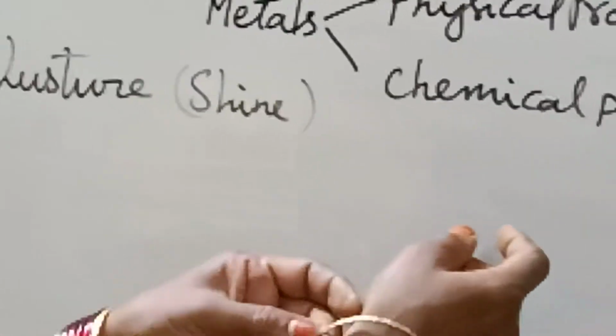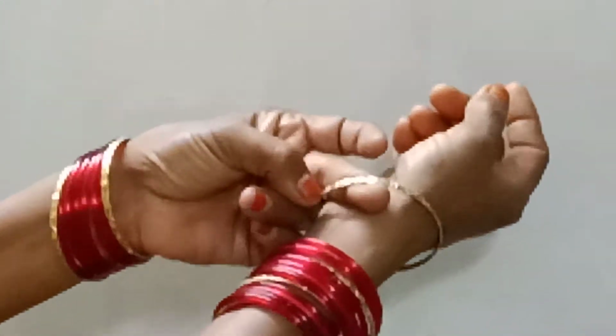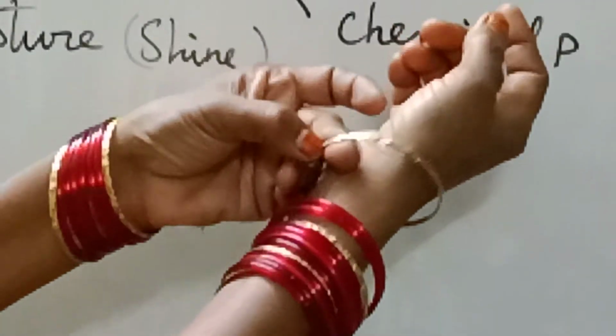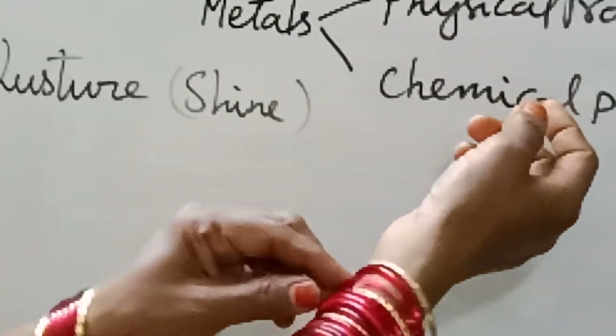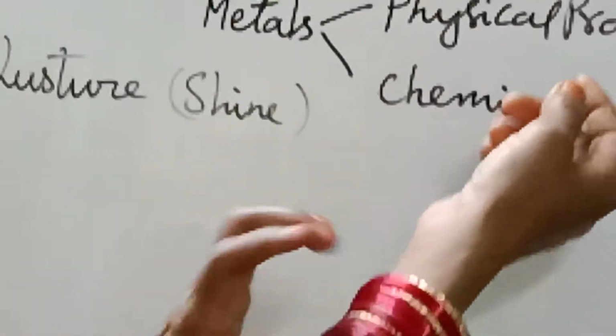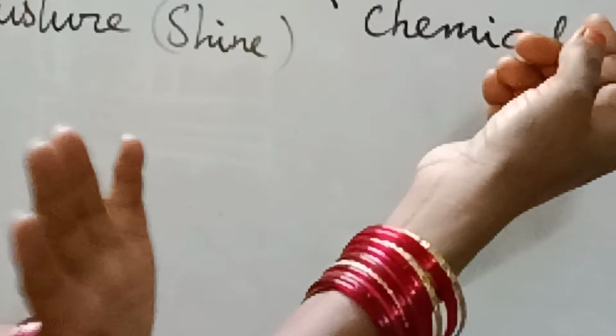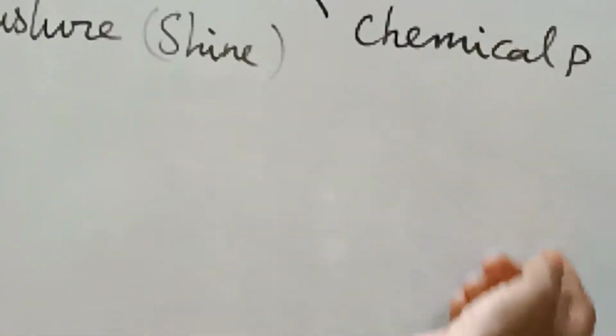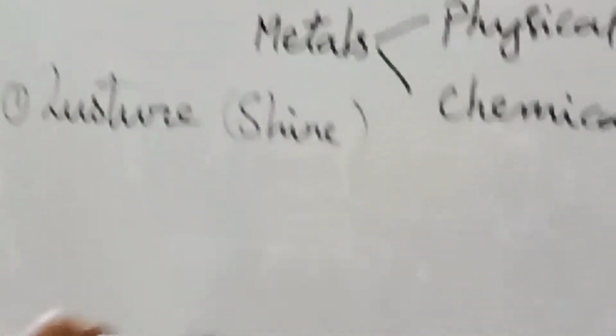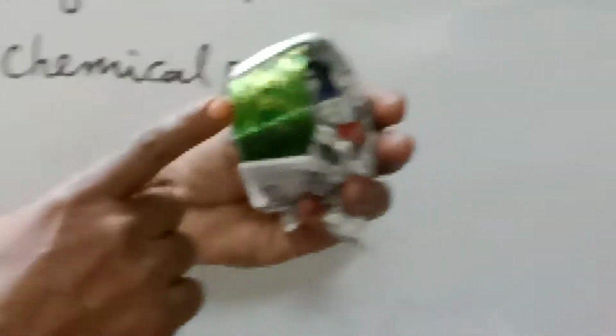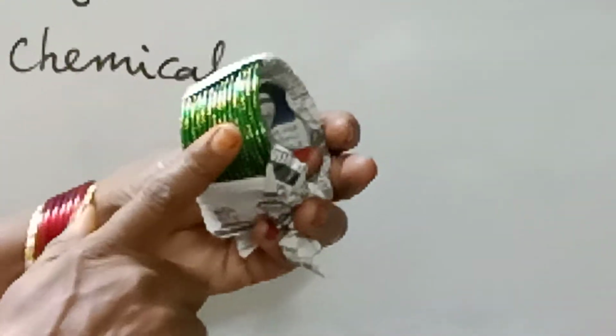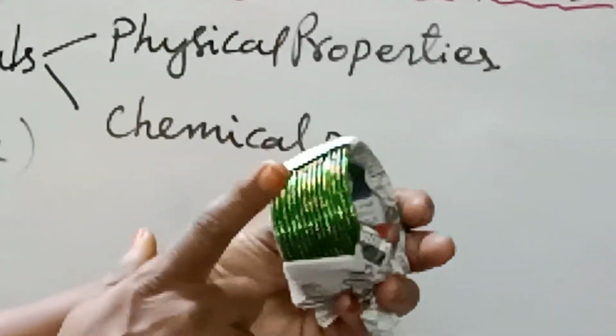See here, this gold bangle has shine, metallic lustre, so it comes under metal. But these bangles, if you observe, are also shining, but they do not come under metal. They are non-metal. Let us take these also, they have some sort of shine, but it is not considered metallic lustre.